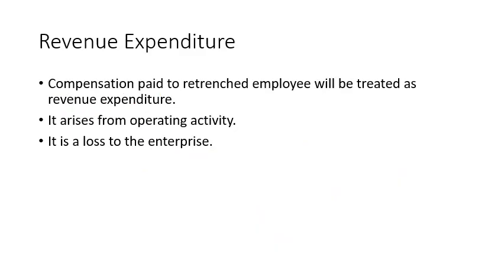Revenue expenditure, next example is compensation paid to retrenched employees will be treated as revenue expenditure. Retrenched means you have terminated their employment. You have dismissed them from the employment. They are not working in your factory or office so far. So you have to pay them some compensation. So it's a routine activity for a business, so it is treated as revenue expenditure. It arises from which activity? Operating activity, and it is lost to the enterprise.